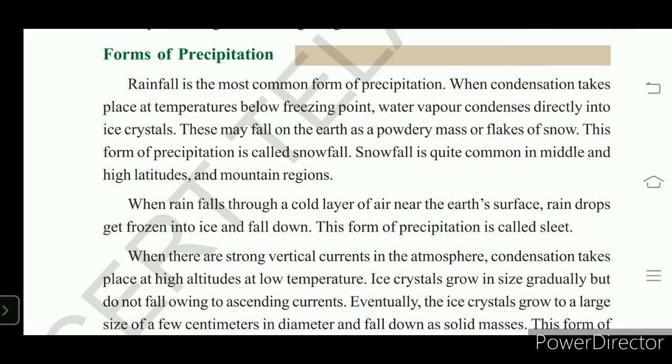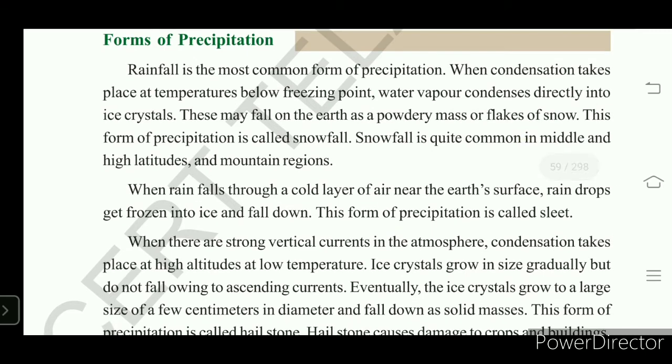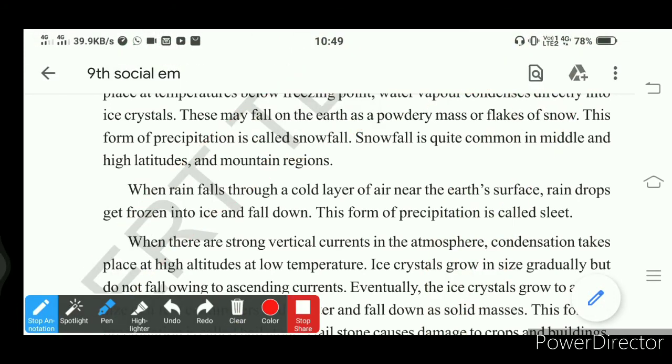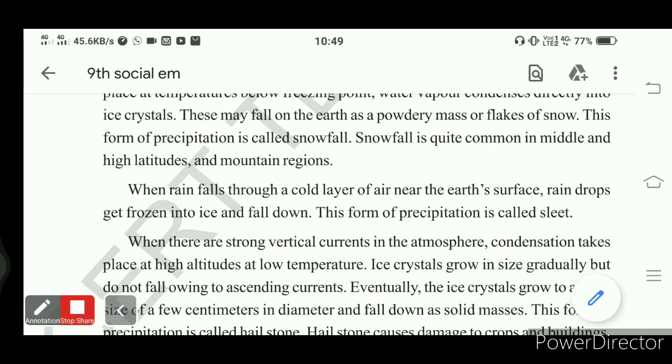When water droplets touch the cold layer of air, they turn into ice and fall on the earth's surface. That is what we call sleet. Water droplets touching the cold layer and turning to ice crystals is called sleet. So if ice falls, it is sleet.